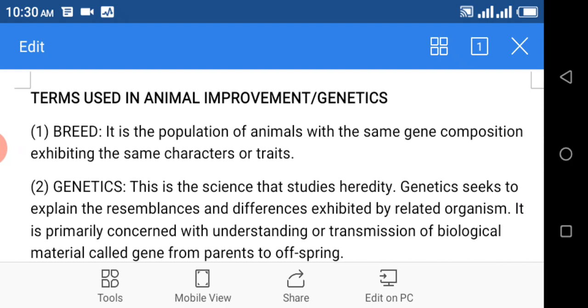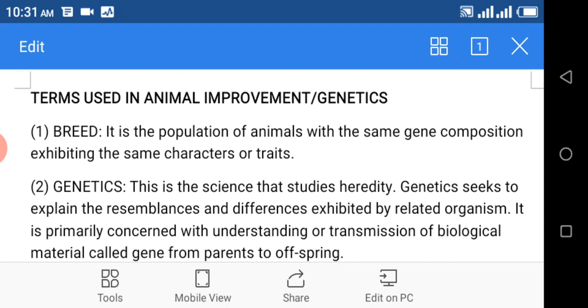Number 1, breed. It is the population of animals with the same gene composition, exhibiting the same character or traits. When I say breed, breed means animals that have the same gene composition and they exhibit the same character or trait.